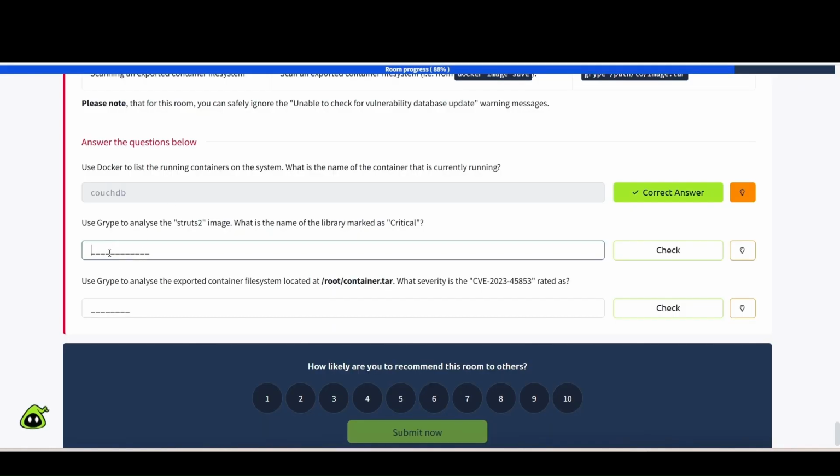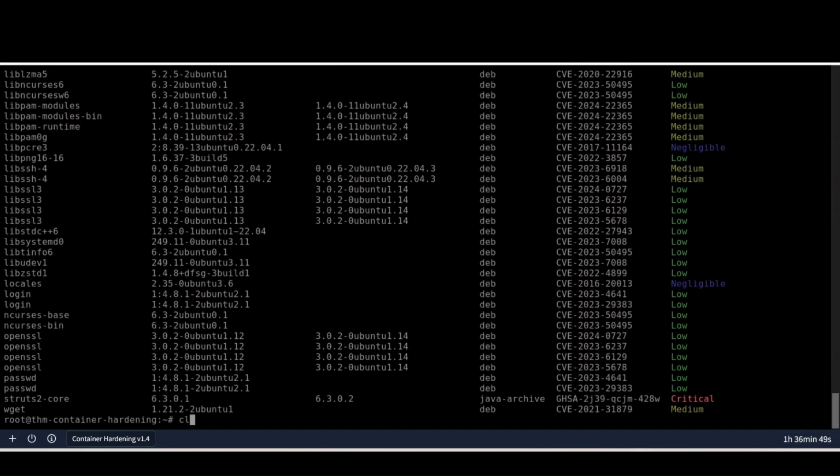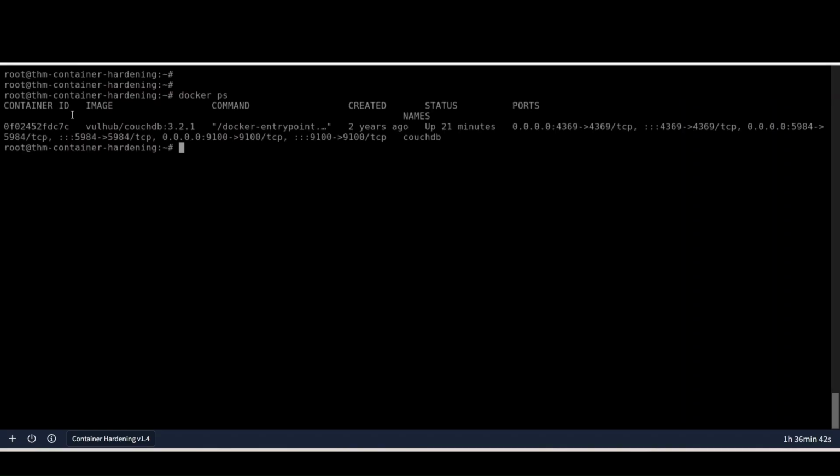Okay. So struts2-core. All right. Now for this one here, this one's pretty easy to run. I'm just going to clear all this out and up arrow to get it. docker ps. Okay. So you have container ID, image, command, created, status, ports, names. All right. We're looking for the name of it, and it's going to be this couchdb. Okay. So that's going to be the answer for that one.